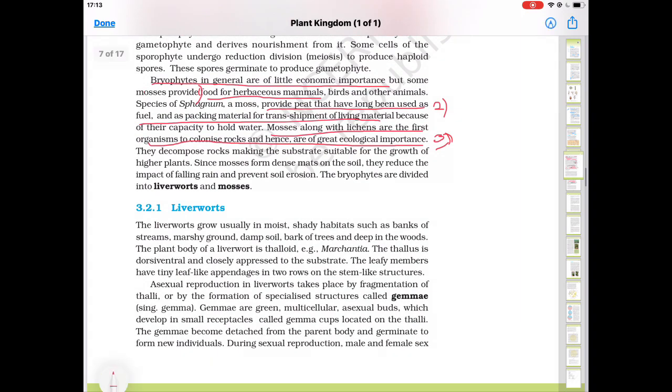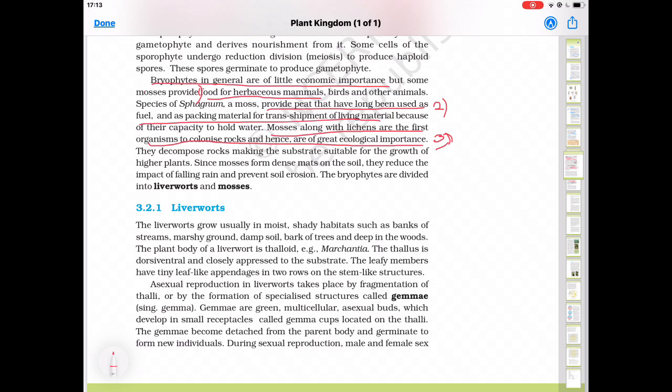They decompose rocks, making the substrate suitable for the growth of higher plants. They secrete some chemicals which decompose the rocks and make the soil, and that soil is suitable for the growth of higher plants.